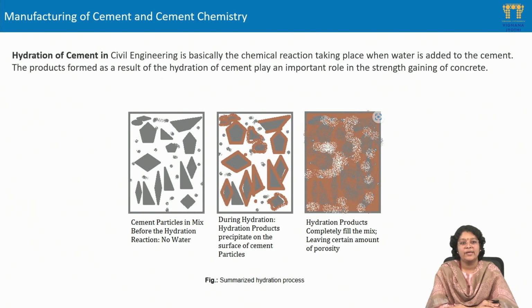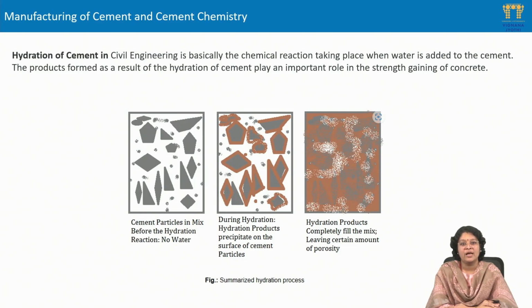Next we are going to speak about the hydration of the cement. Hydration of the cement is nothing but the chemical reaction that is involved when cement comes in contact with the water. In the schematic view of the hydration of the cement, in the first picture we can see the cement particles alone.